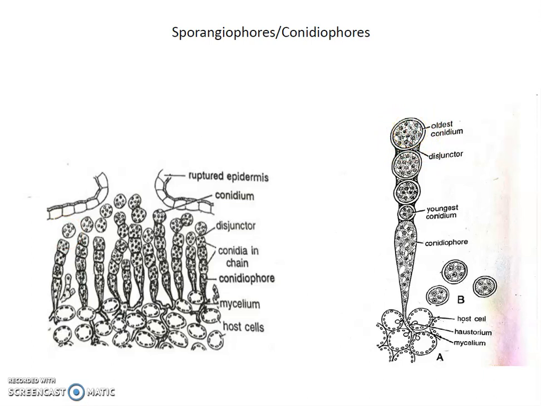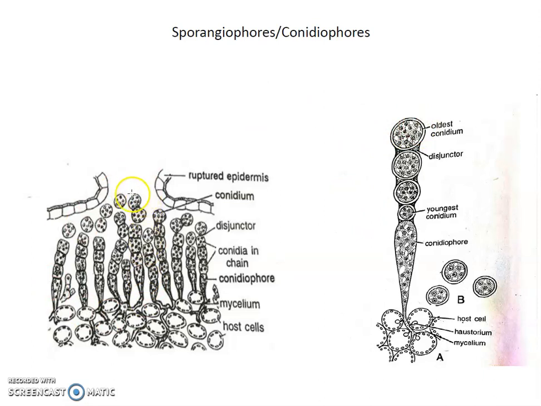Conidia form in a chain. The youngest conidia, and this is the oldest conidia, which means this conidia is formed first. Then from below this conidia, a young one is formed, and below this, another young one. So this type of formation of conidia is called the basipetal type, meaning the younger ones develop at the base and the older ones at the apex.